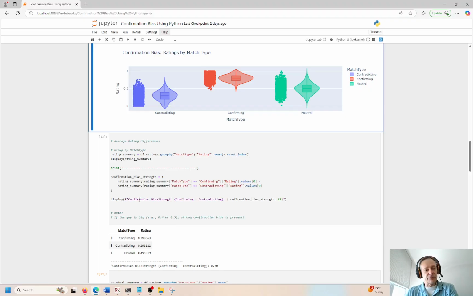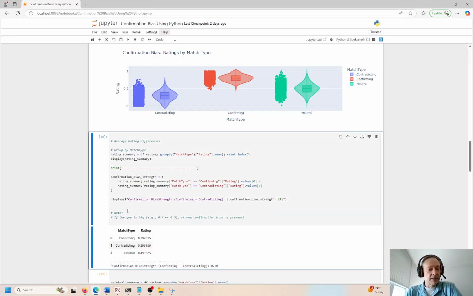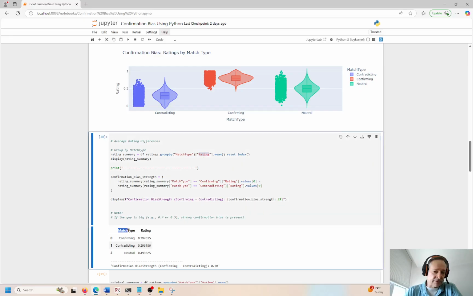Let's look at the average rating differences in this case. Okay, so the average rating here, we are taking the mean. This is the average. In statistics, it's called the mean. Based on the match type, we're taking the mean of the rating. You can see that down here. So the match type and then the average rating. So confirming, contradicting, and neutral, right?